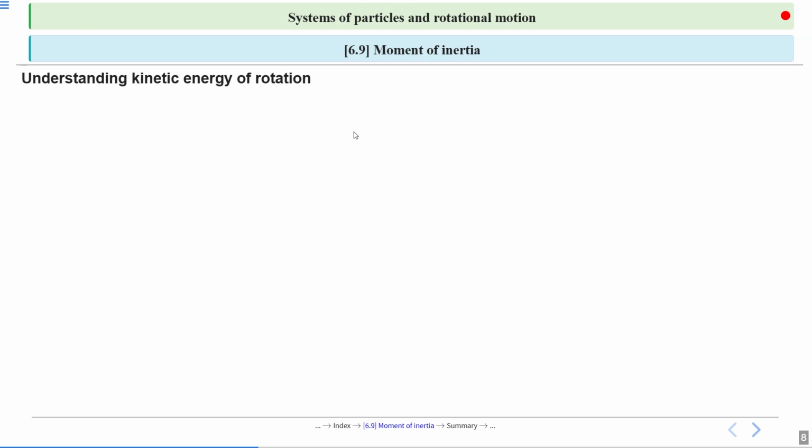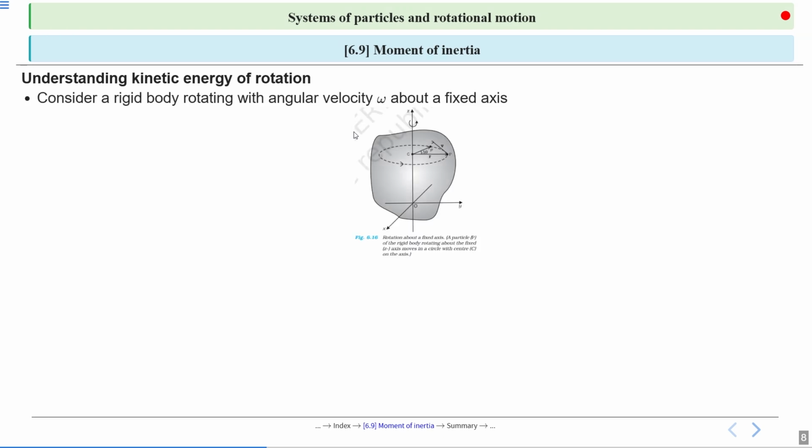So let's understand it with an example. Suppose we have a rigid body rotating with angular velocity omega about a fixed axis, as shown in figure 6.16. Here, the z axis is the axis of rotation.